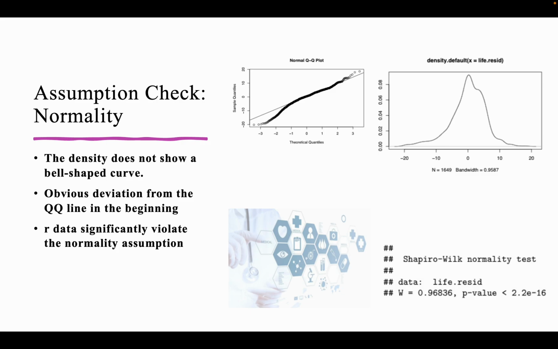Then we use a Shapiro test to see if the model indeed follows the normality assumption. Given the result of the Shapiro test, the p-value is less than 2.2 times 10 to the power minus 16, which means that our data significantly violates the normality assumption.